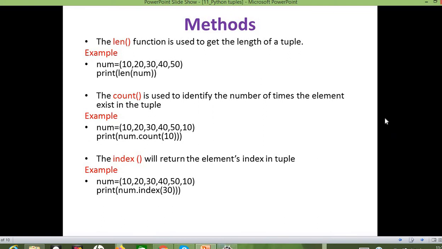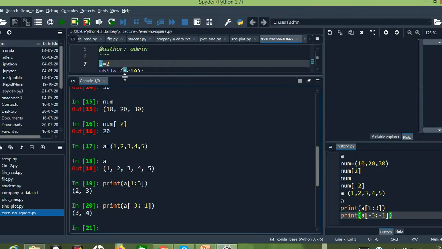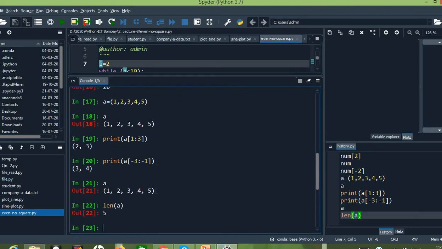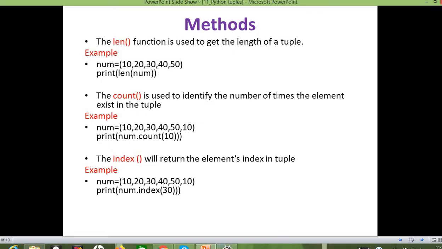Next, let us discuss what are the methods available in the case of tuple. The first function is the length function. How many elements are available in the tuple can be obtained by using length, LEN. Here we have a tuple A, so let us take LEN of A. Totally I have 5 elements. So the number of elements in a tuple can be obtained using the length function.